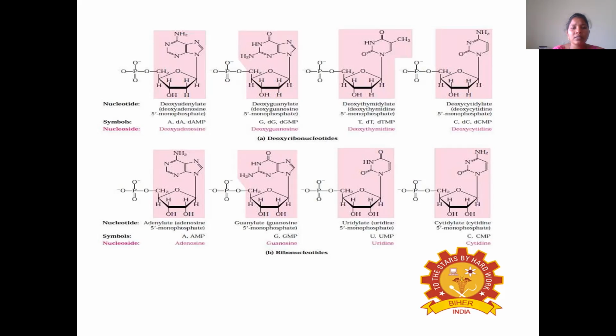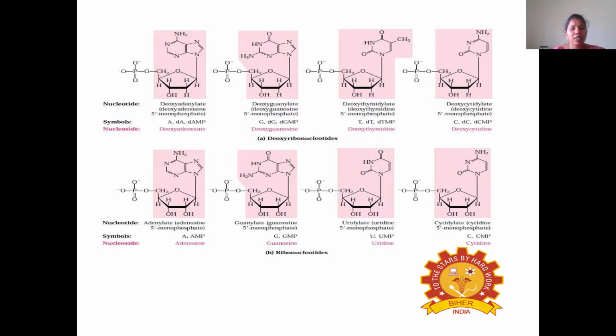So the nucleotides are deoxyadenylate 5-monophosphate, deoxyguanylate 5-monophosphate, deoxythymidylate 5-monophosphate and deoxycytidylate 5-monophosphate. And the nucleosides of adenine, guanine, thymine and cytosine are deoxyadenosine, deoxyguanosine, deoxythymidine and deoxycytidine.